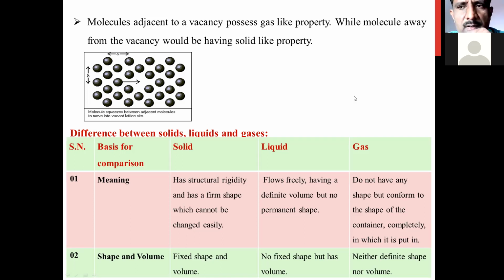Now the next point from your syllabus is the difference between solid, liquid and gaseous states. Very important point. I have represented it directly in tabular form, which is very useful for differentiating the solid, liquid and gaseous states. In column number 1 I have put the serial number. In column number 2 I am sharing the basis of comparison. In the next columns I am putting the properties of solids, liquids and gases. In the first point I will share the meaning of solid, liquid and gas.